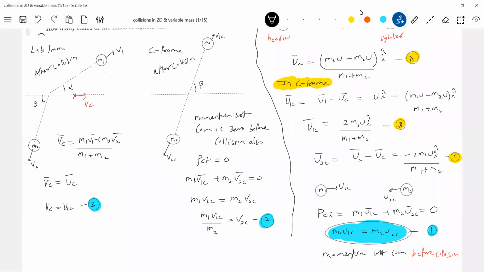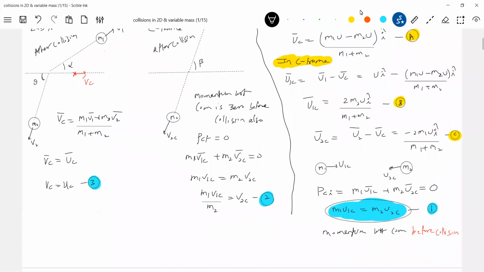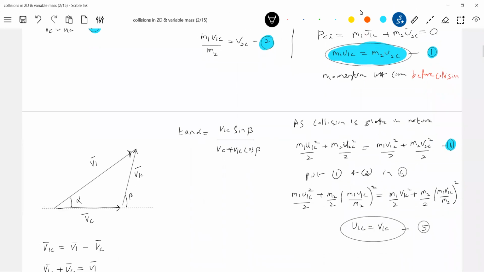Equation A. I'll write down all things. So V1C I'll substitute here. So this is the equation, I'll call it 6. Such a lengthy problem can be asked, because I'm explaining in detail. You can solve it in very little time, like in exams around 6 minutes, you can solve it.